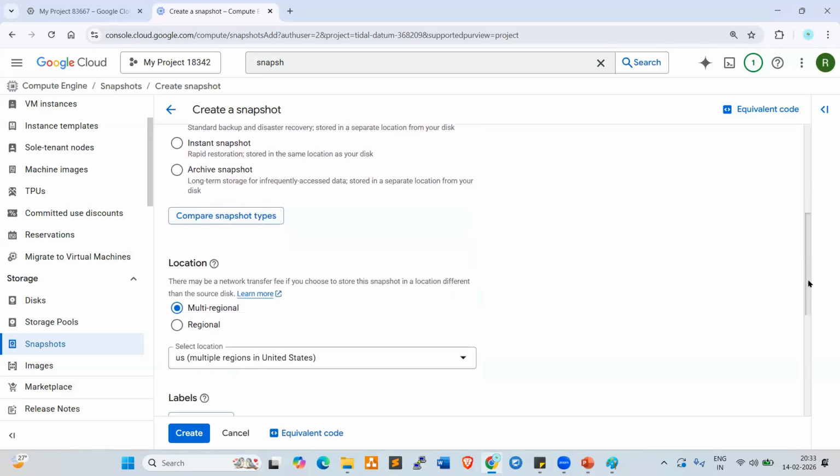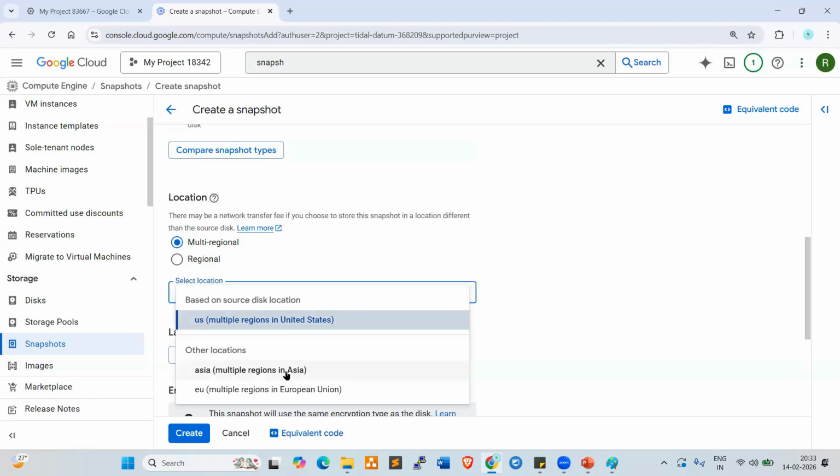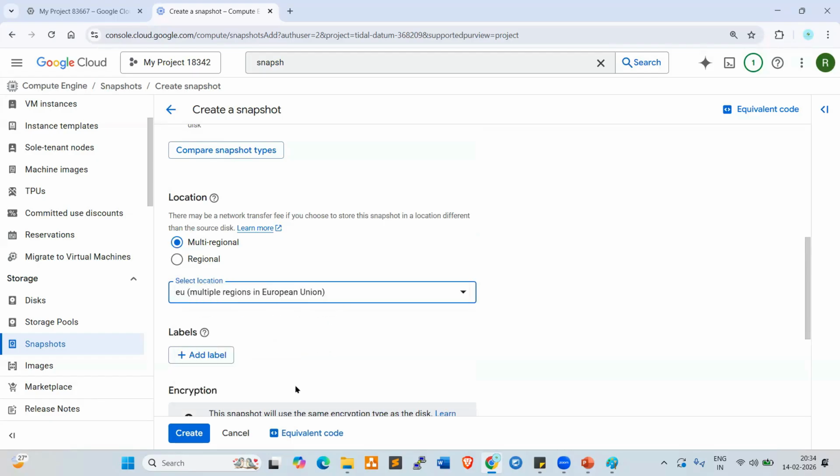Now go down here. They're asking for two types of location: multi-regional or regional. If you select multi-regional, you get US multiple regions, or Asia Pacific multiple regions, or Europe multiple regions.